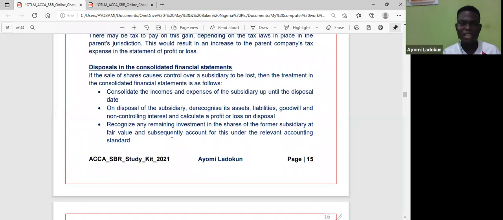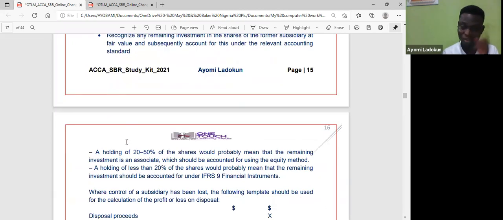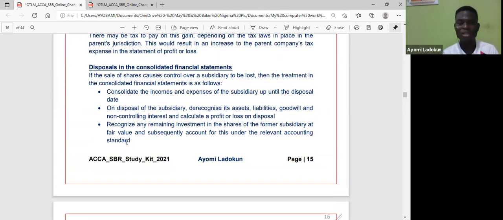Now, in the disposal in the consolidated financial statement, when I am now consolidating, what happens? 3 things will happen. 1, you're going to consolidate all the incomes and expenses of the subsidiary up to the disposal date.